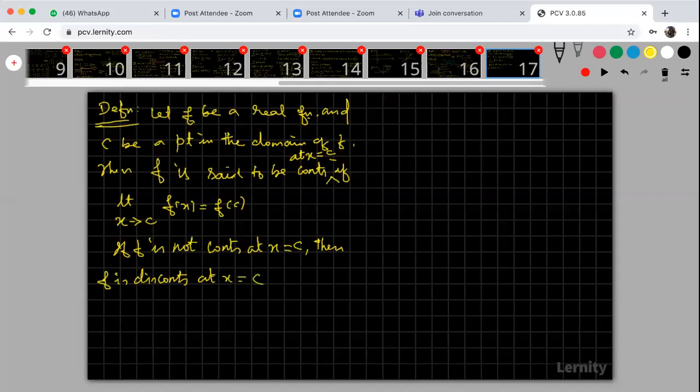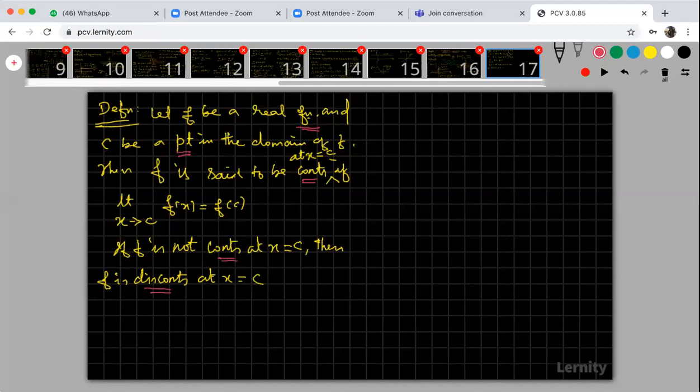Look at that, this is continuous. Please note that this is function in short form, this is point in short form, this is continuous. I'm writing in short form, you please write properly, don't get any confusions. Not continuous means discontinuous at x is equal to c.